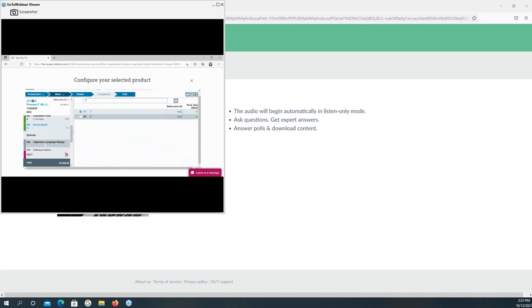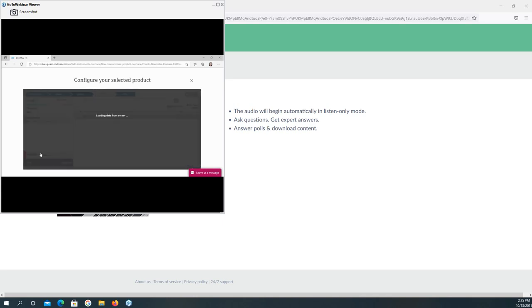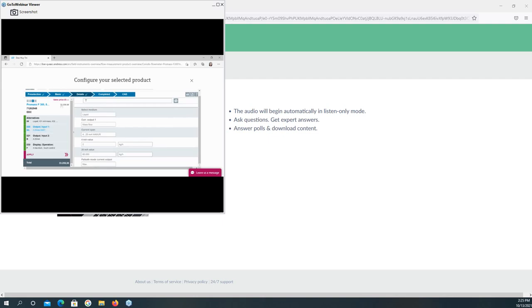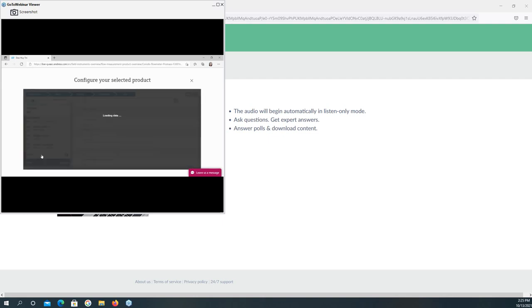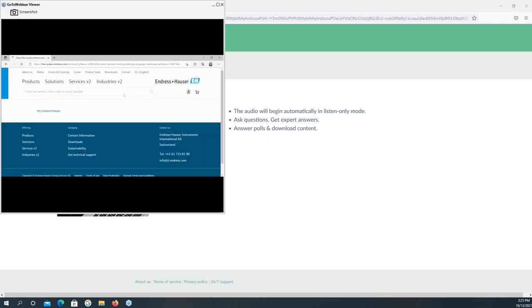When you scroll down, you see the gray color. The gray color means it is optional, so you can choose or not choose, it's quite okay. Then after you click next, the device is basic configured. When you click apply, you finish the configuration of your selected product.